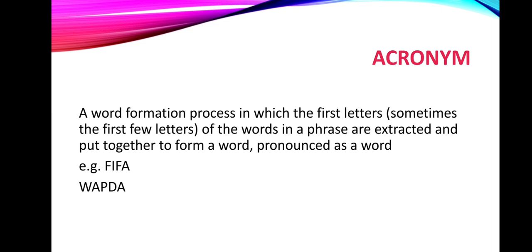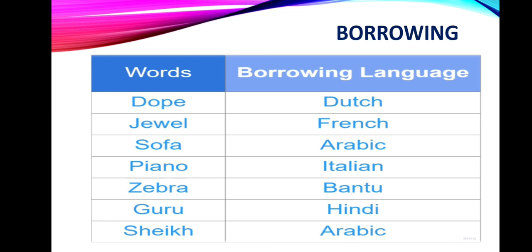In abbreviation we pronounce them as letters, but here we pronounce it as a word. So we are having FIFA, Federation of International Football Association, or WAPDA, Water and Power Development Authority. So these are the acronyms: FIFA, WAPDA, Google, virus.